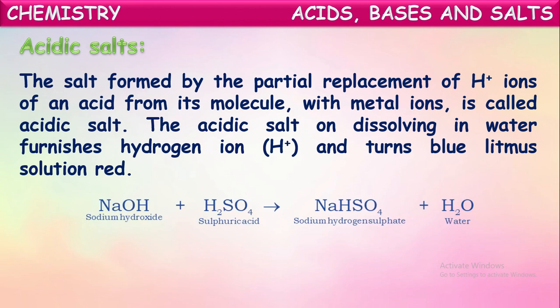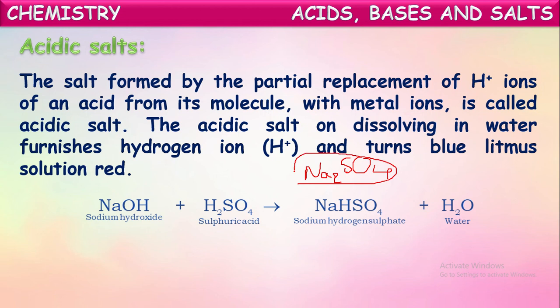For example, when sodium hydroxide reacts with sulfuric acid, that forms sodium hydrogen sulfate. Actually, on complete replacement of hydrogens, Na2SO4 should be formed, which is called a normal salt, isn't it? If all the hydrogens in the sulfuric acid are replaced by sodium ions, then sodium sulfate, Na2SO4, should be formed.